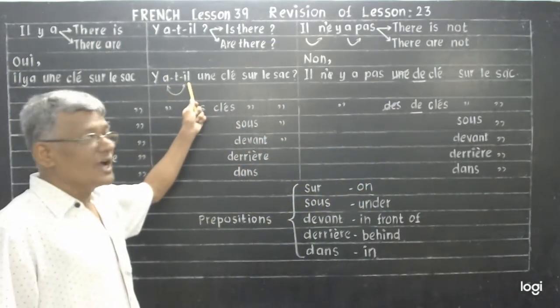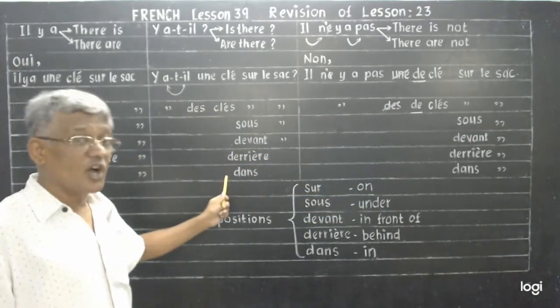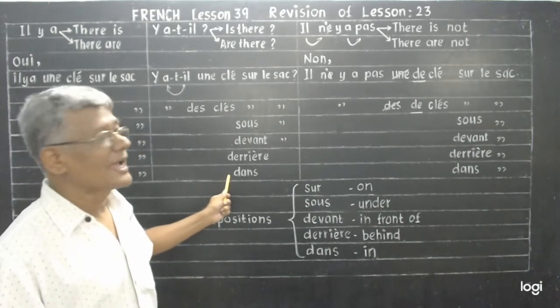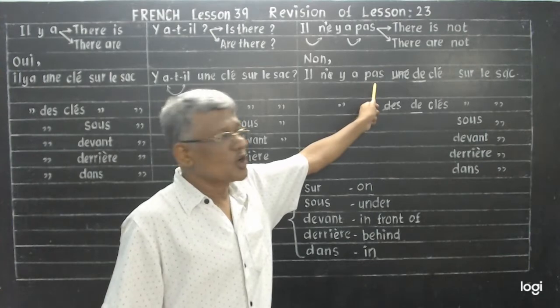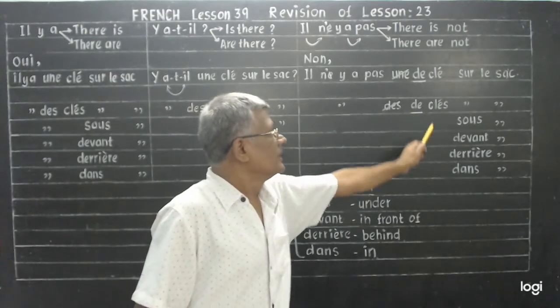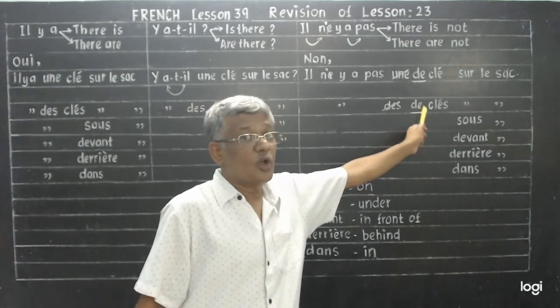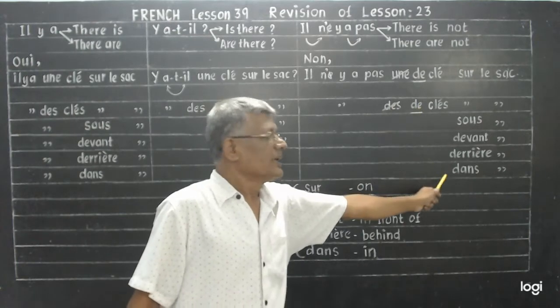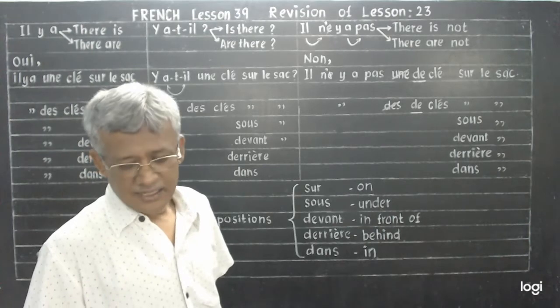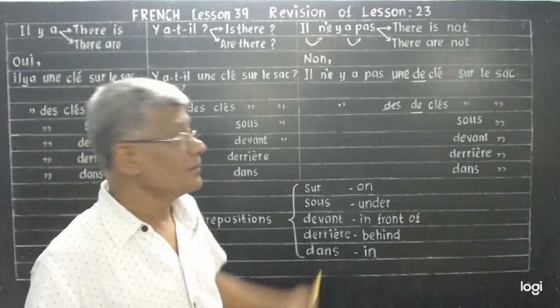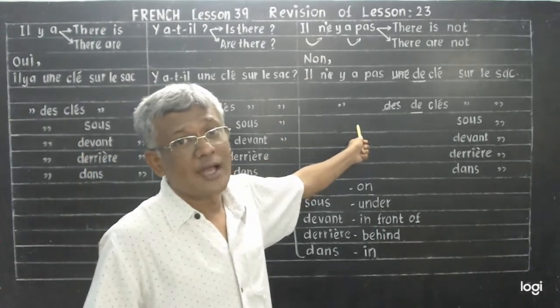Are there, y a-t-il, des clés dans le sac, inside the bag? No, il n'y a pas. No, there are not any keys. Not des clés, de clés in the bag. Dans le sac. Understand? This is the interrogative form and this is how you should answer.